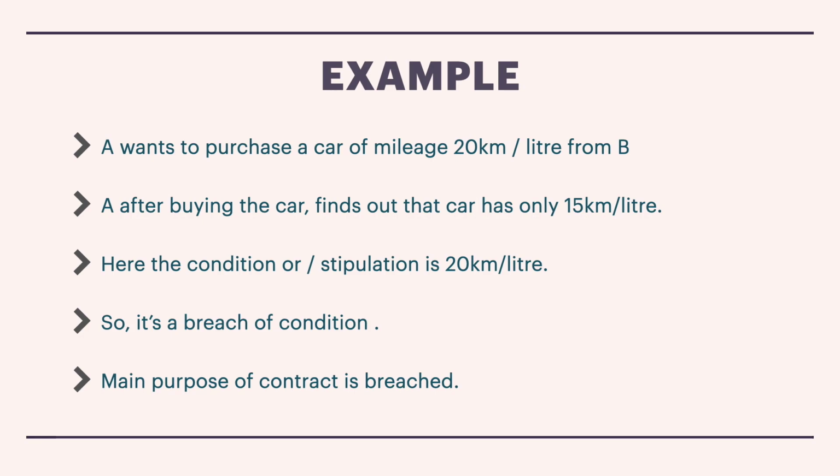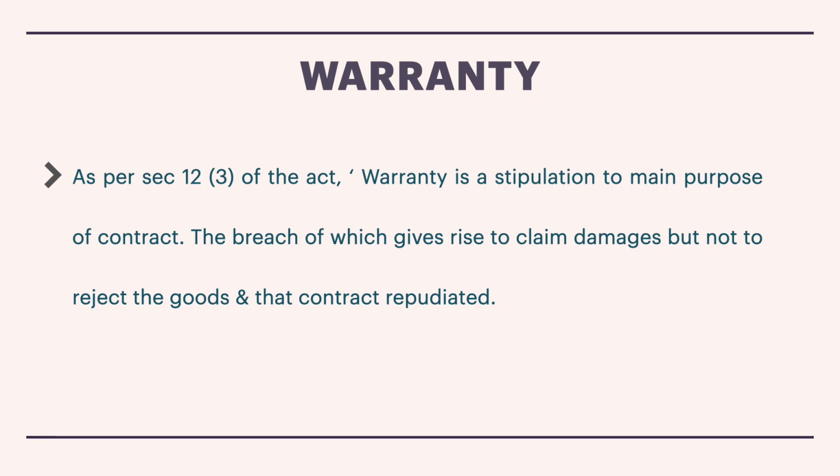Now what was the basic condition or stipulation here? 20 kilometers per liter. That was the main necessity or requirement of the car. That itself is not being fulfilled by the car. Therefore, it is called breach of condition. The main purpose of the contract is breached.